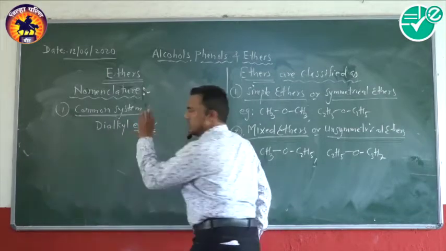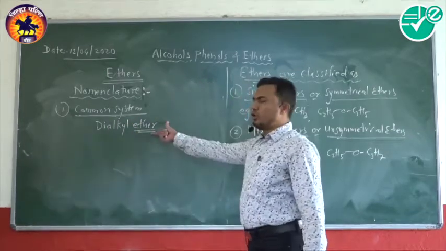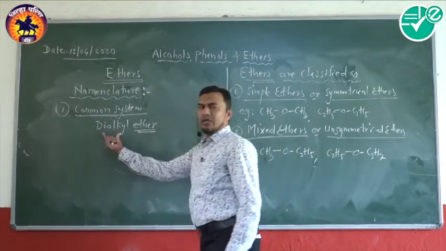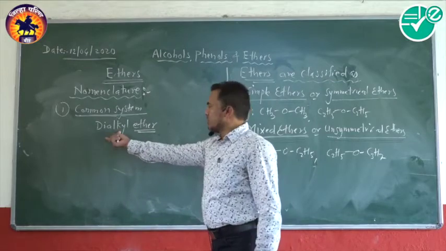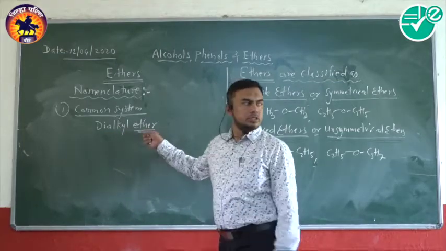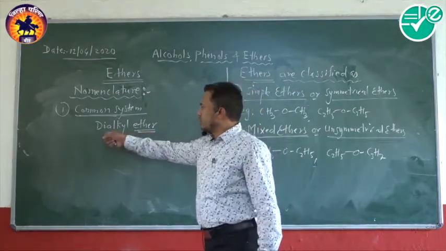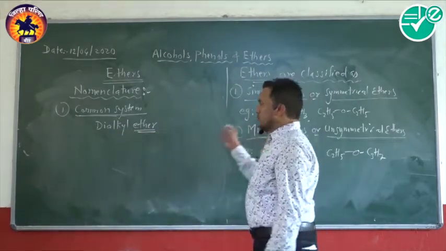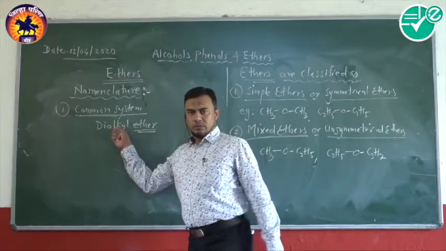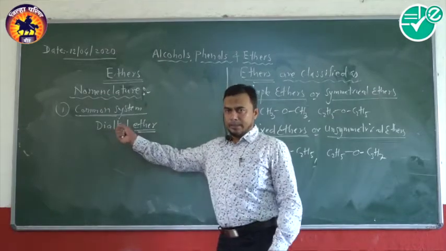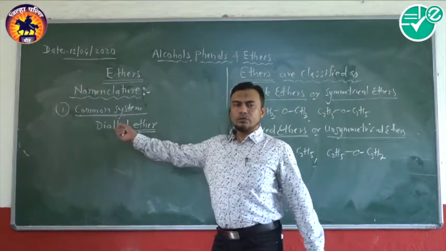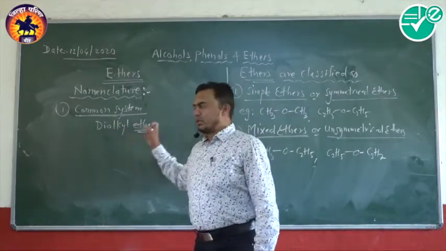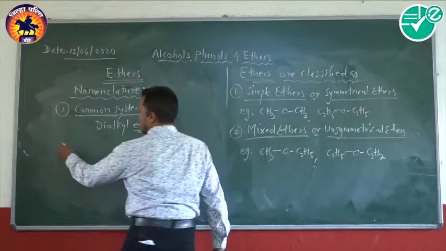The suffix ether is used after the alkyl groups attached to it. So, in case of simple ethers, we use dialkyl ethers. For mixed ethers, the alkyl groups attached to the oxygen are named according to alphabetical order. So the common name is dialkyl ethers.